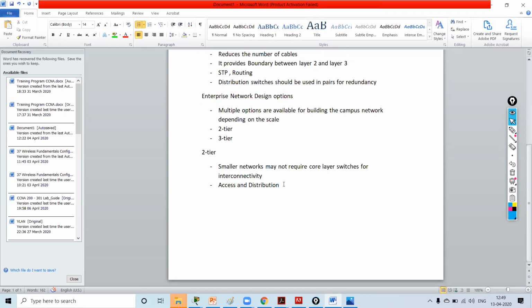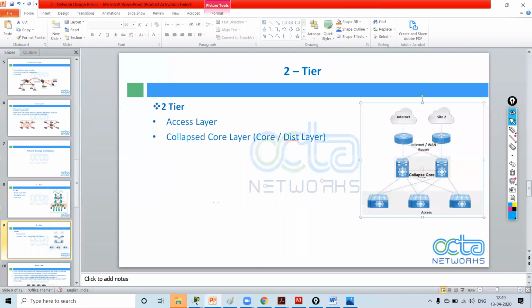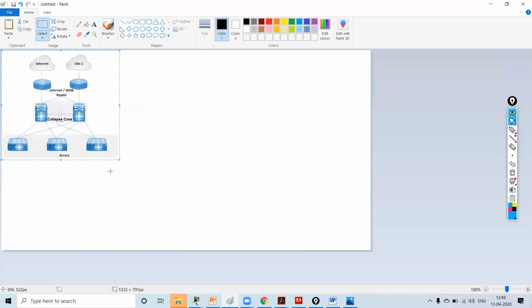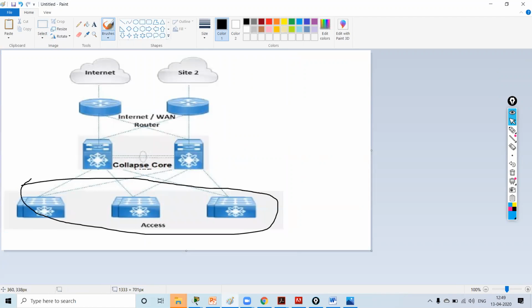So two-tier network means you don't have a core layer in it. This is the basic example of a two-tier architecture. We have only the access layer switches, and we have a collapsed core that will work as a core and also as a distribution.